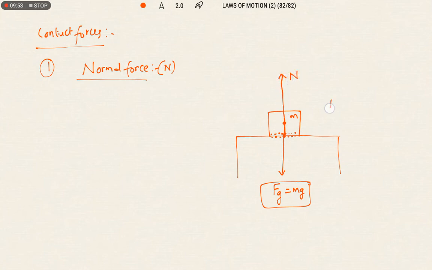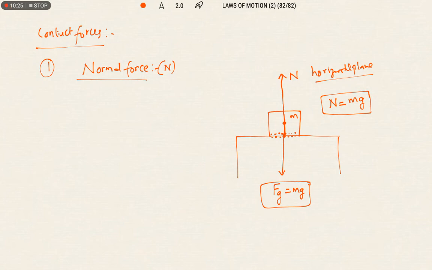So we can write normal force or reaction force N equals mg when the object is on a horizontal plane. So normal force balances the weight of the body. It is a force developed between the two bodies where they come in contact with each other.